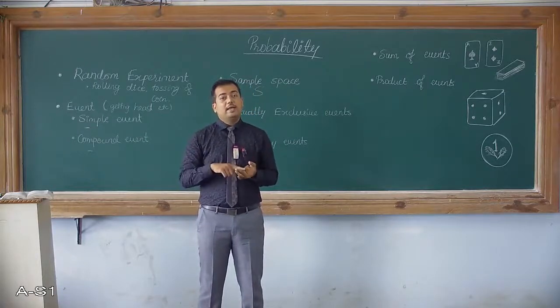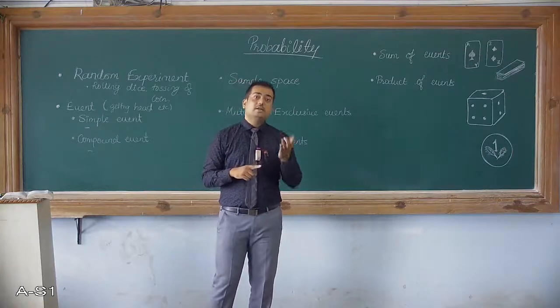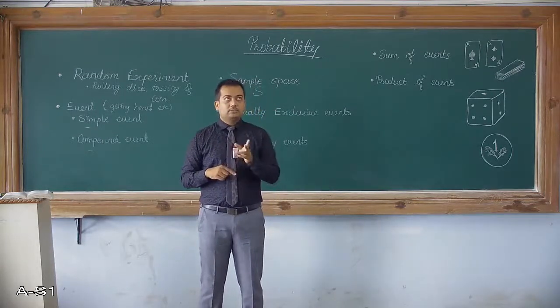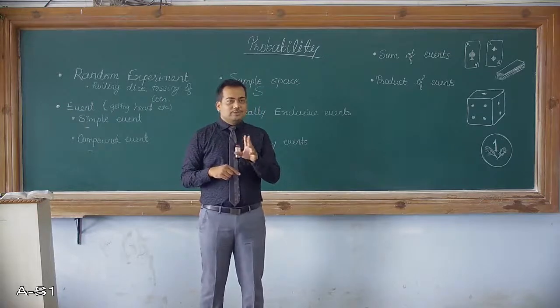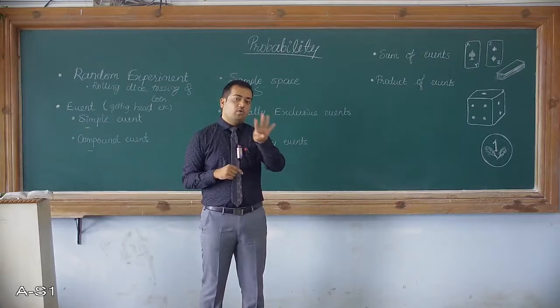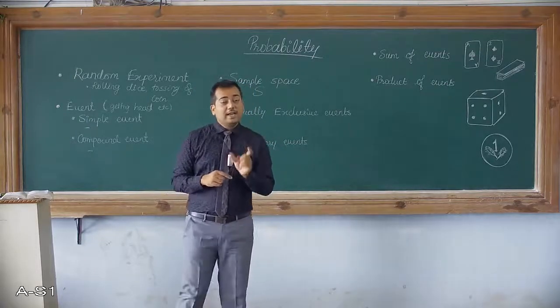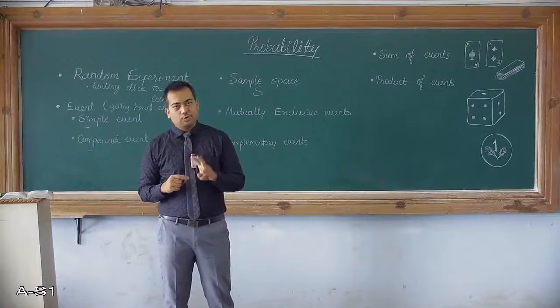Another could be one head and one tail, or you can say one tail and one head. The first one is head, second one is tail, or second one is head, first one is tail. So there are four such options. Those four options will make the sample space of the random experiment of tossing two coins.